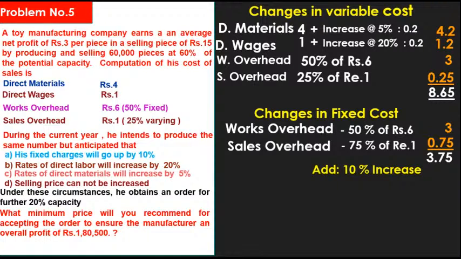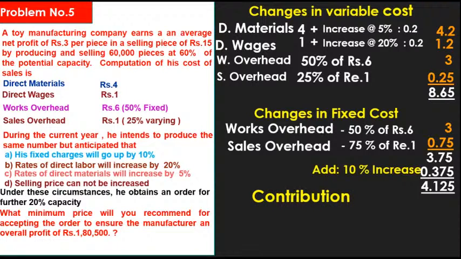What is the answer? 3.75 into 10 divided by 100 is 0.375. Okay, and 3 rupees 75 paisa plus 0.375, what is the answer? 4.125, which means about 4 rupees 12 paisa.